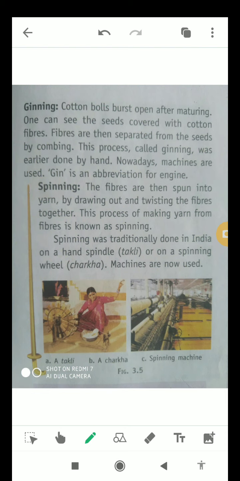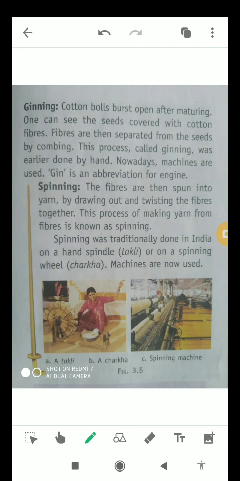So the process of combing also takes place here, and this process in which we comb the seeds and the fibers is known as ginning. It was earlier done by hand, but nowadays everything is done by machines. So this process of ginning is also done by machines, and gin is an abbreviation for engine.